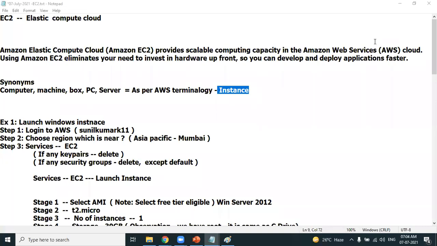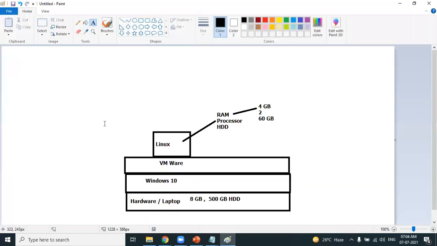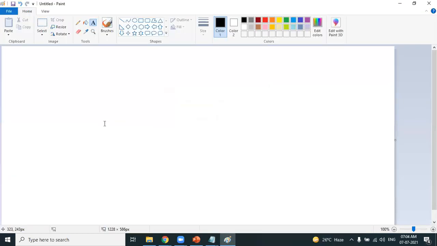In today's session, I'm showing you how to create a Windows machine on AWS Cloud Platform. This is the AWS Cloud Platform.